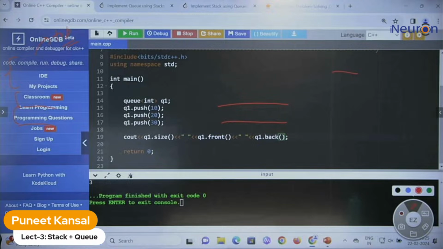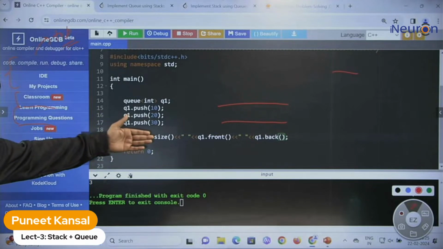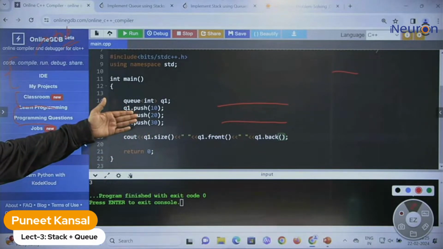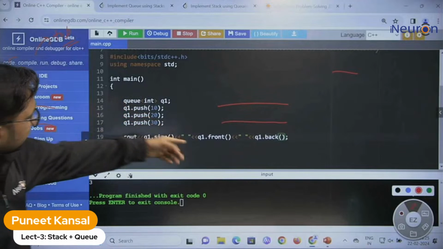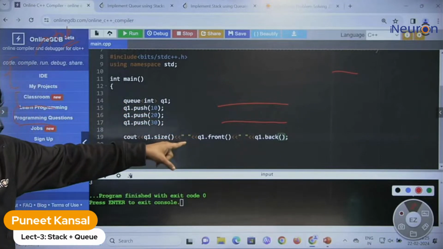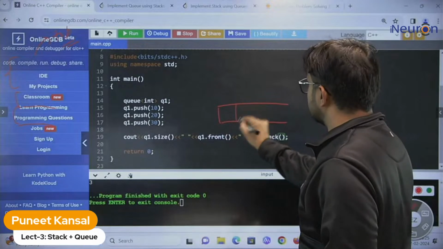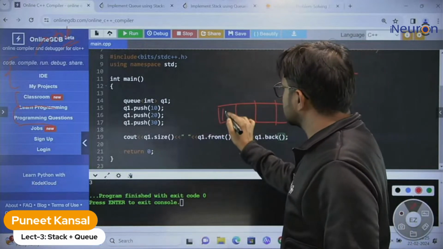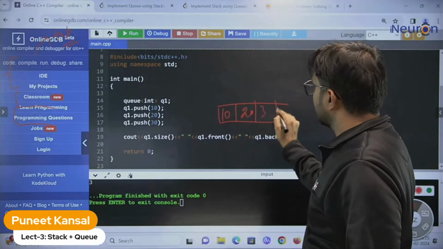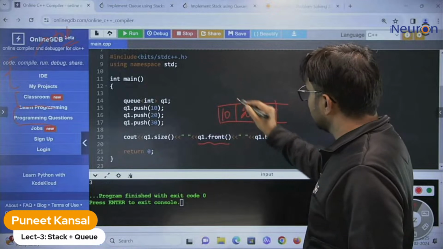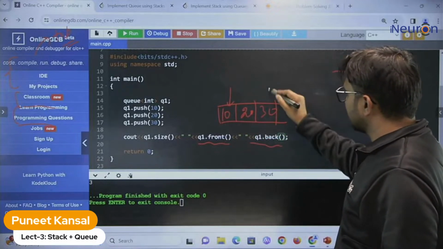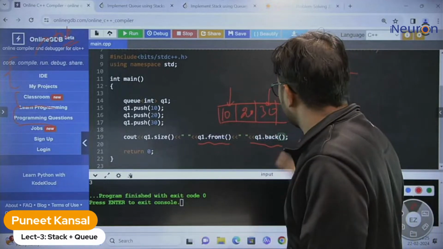What should be the output? First it prints the size, that is 3, and Faizan is saying then you will print the first element. So this is the queue. When you insert, the elements are inserted like this: first 10, then 20, then 30. So front returns 10 and back returns 30. That's it. Very easy.